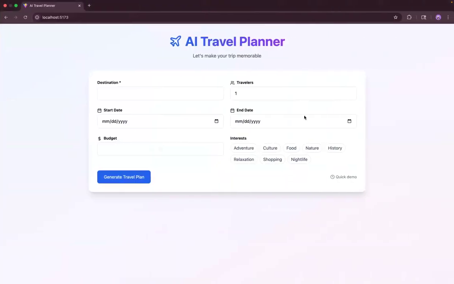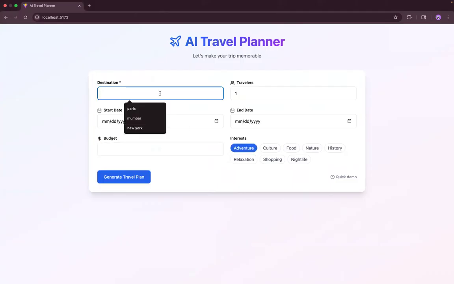Hi, my name is Kiran, and let's take a look at the live demo of our project. As you can see, this is our front-end page that we built, and we tried to keep it very simple and easy for end users to enter the data related to generating their plan. So let's start with entering the destination.